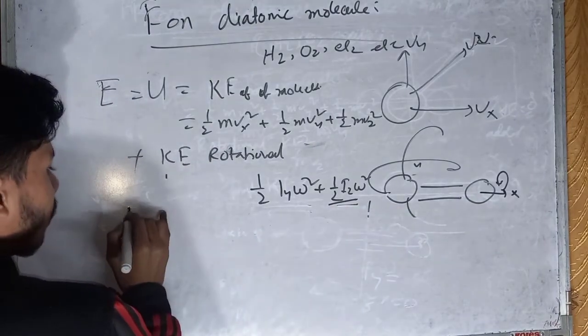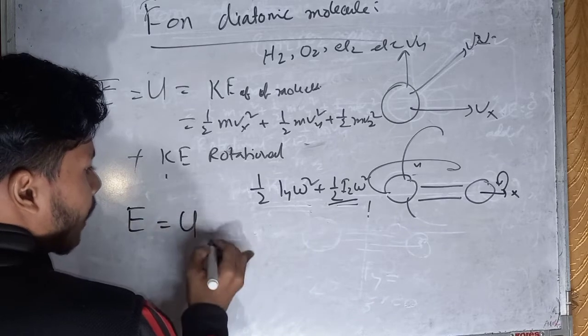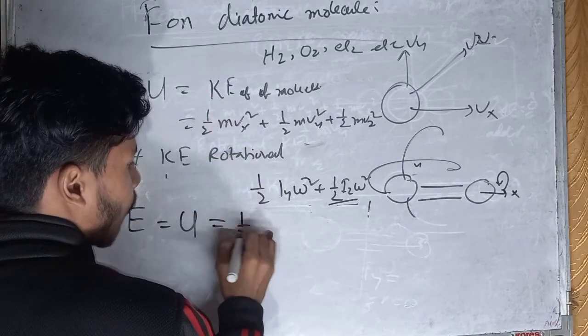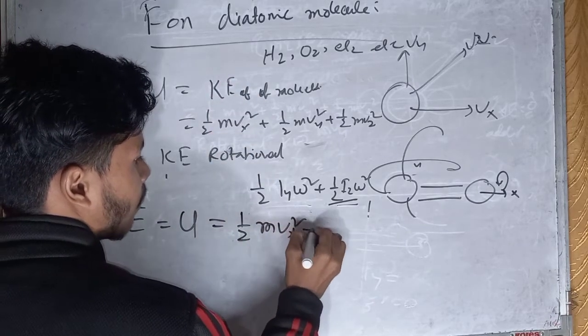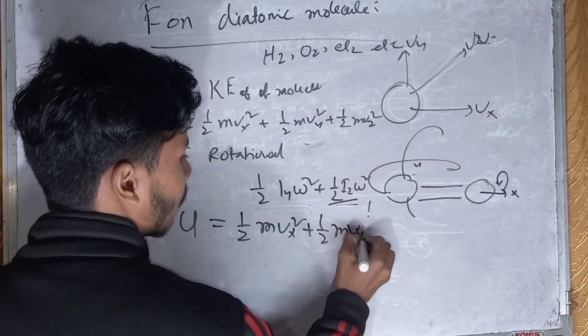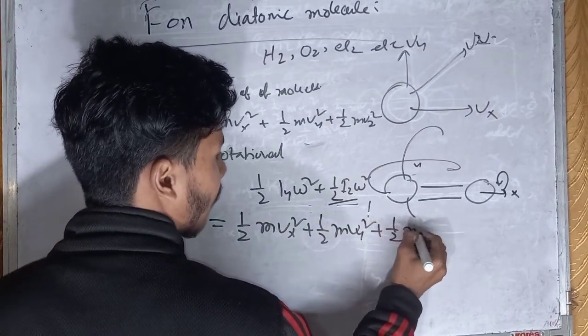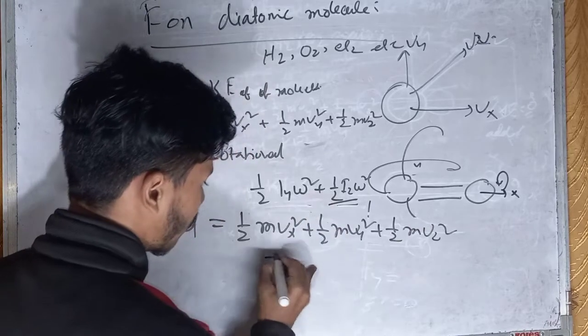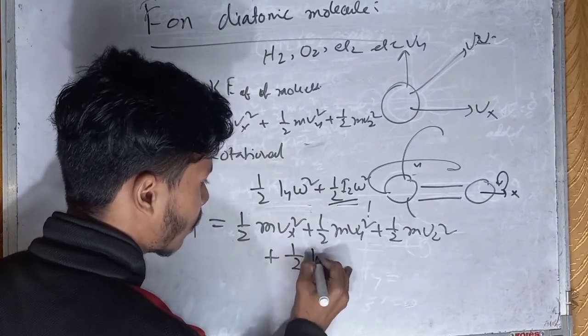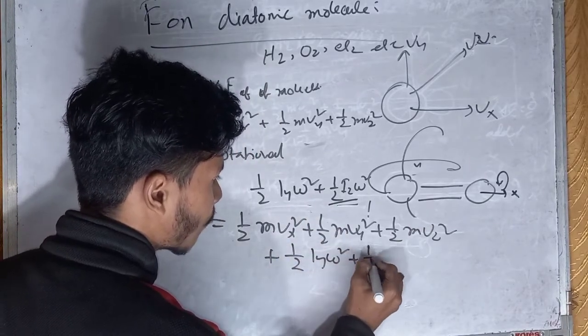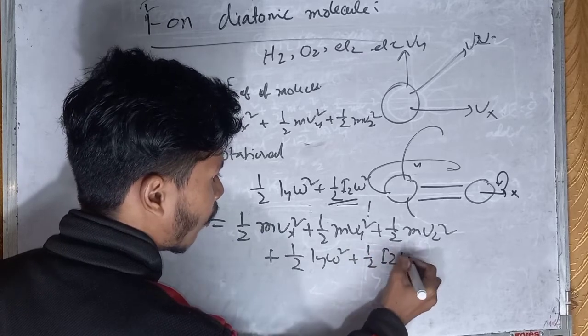Then the total energy, the internal energy, will be half of m vx square plus half of m vy square plus half of m vz square, and the rotational kinetic energy, half of I y omega square plus half of I z omega square.